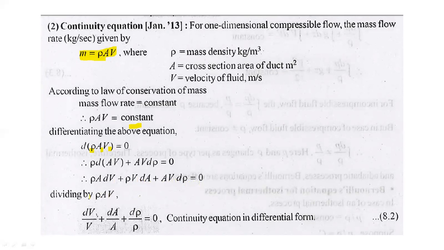Then dividing by rho into A into V, we get dV upon V plus dA upon A plus d rho upon rho is equal to 0. This is the continuity equation in differential form.